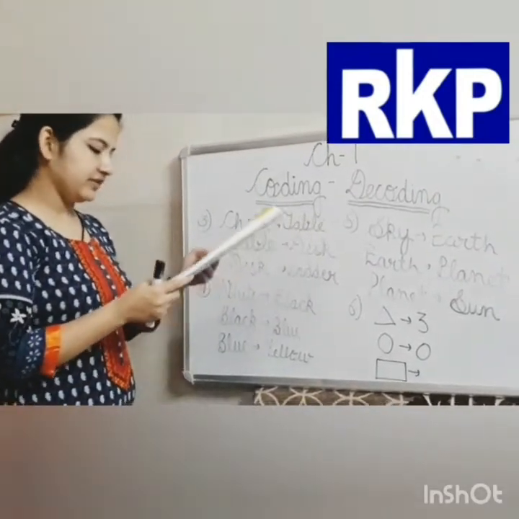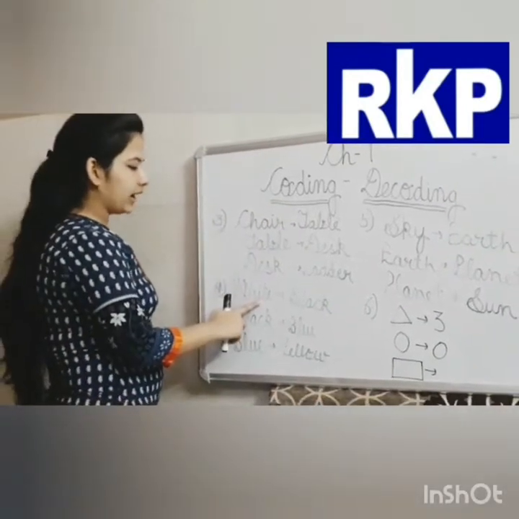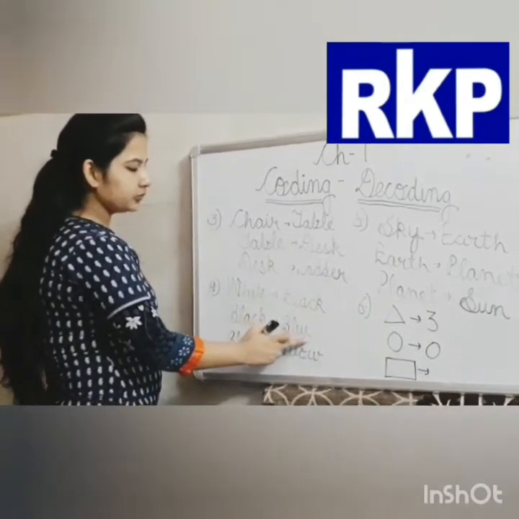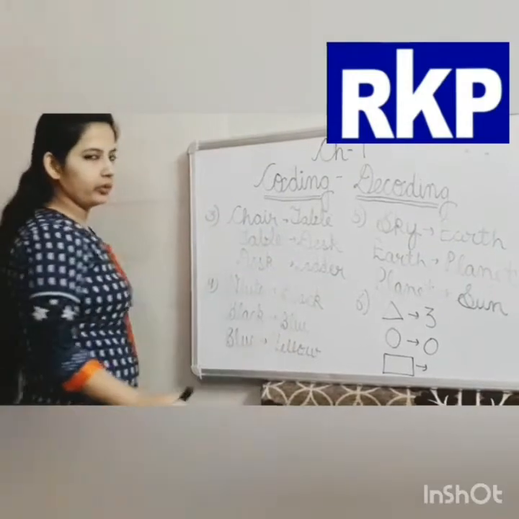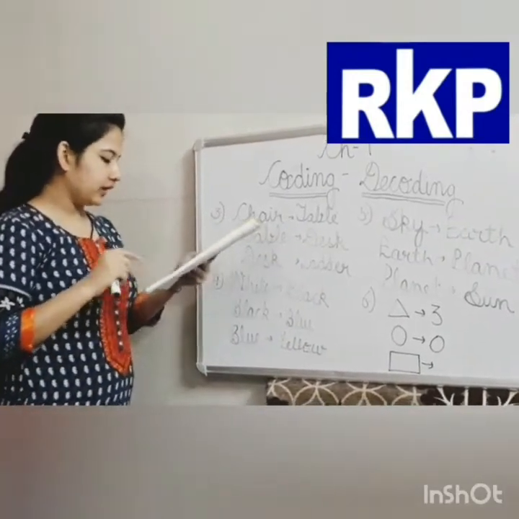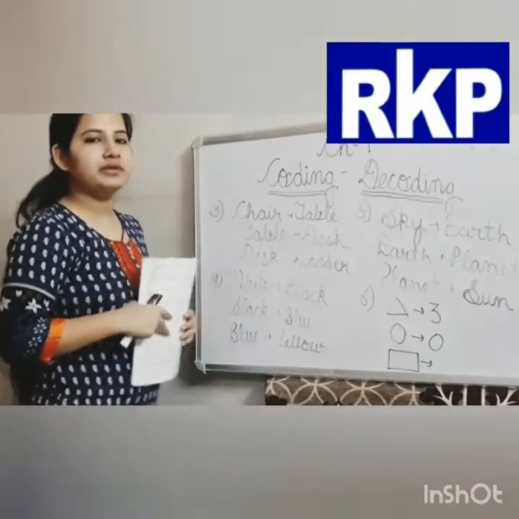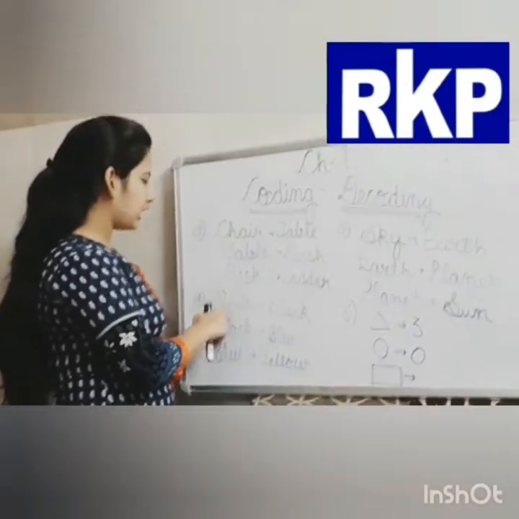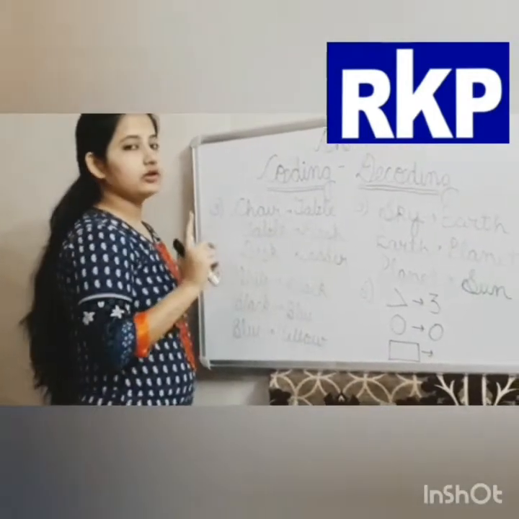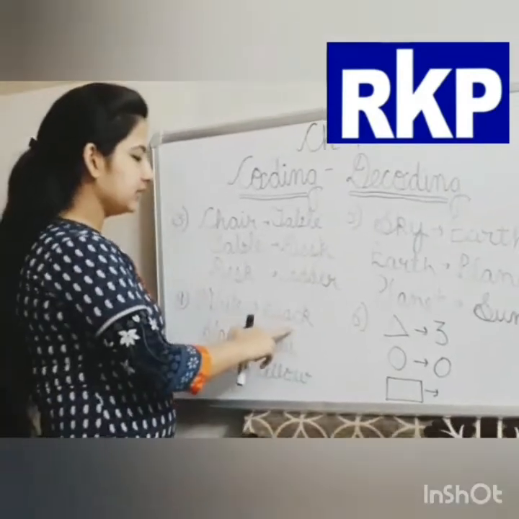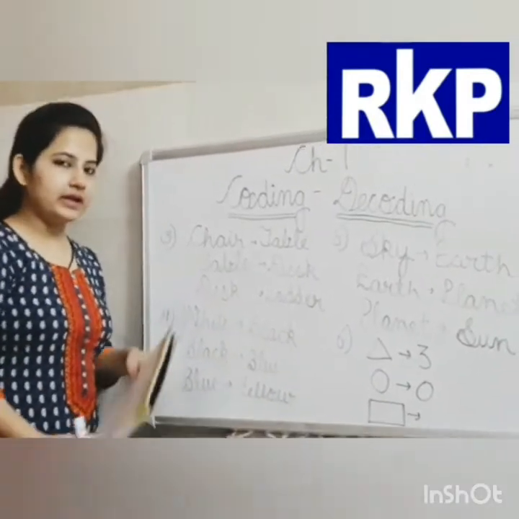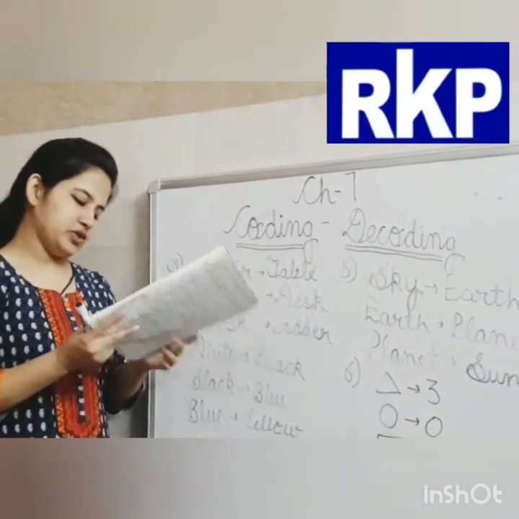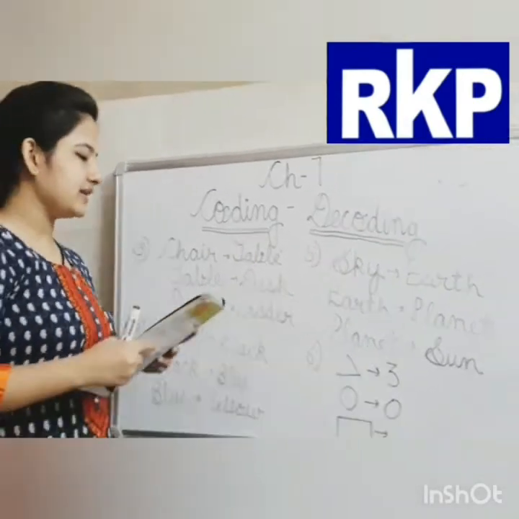In the 4th one, it is given that white is coded as black, black as blue, and blue as yellow. Then tell me the color of milk. You know the color of milk. Yes, milk is of white color. And the coded name is black. So the answer will be black. Then the color of milk is black. B option. Now come on to the next one.